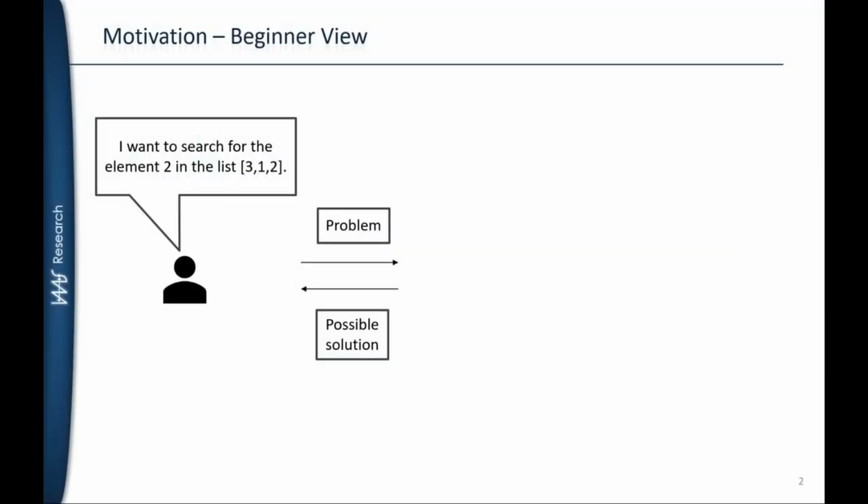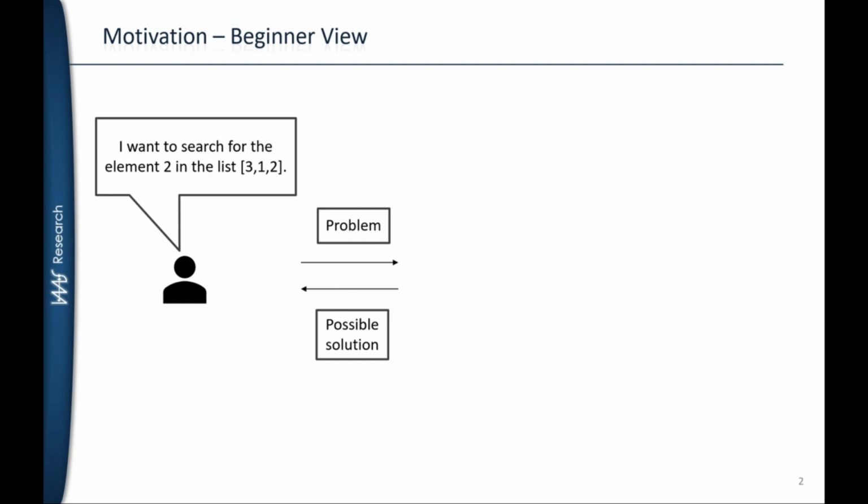Imagine you have no quantum computing experience, so you are a beginner and you want to solve a problem using a quantum computer. Take a simple example. You want to search for the element 2 in the list 3, 1, 2. Classically, you would check each element one by one until you find the right one. In the worst case, you might need to check all 3 items, and on average you check 1.5 items. With a quantum computer, you can use Grover's algorithm.